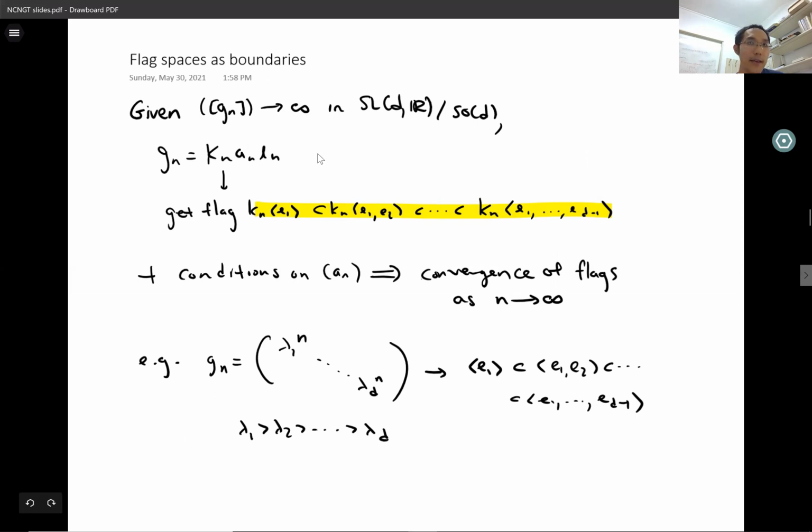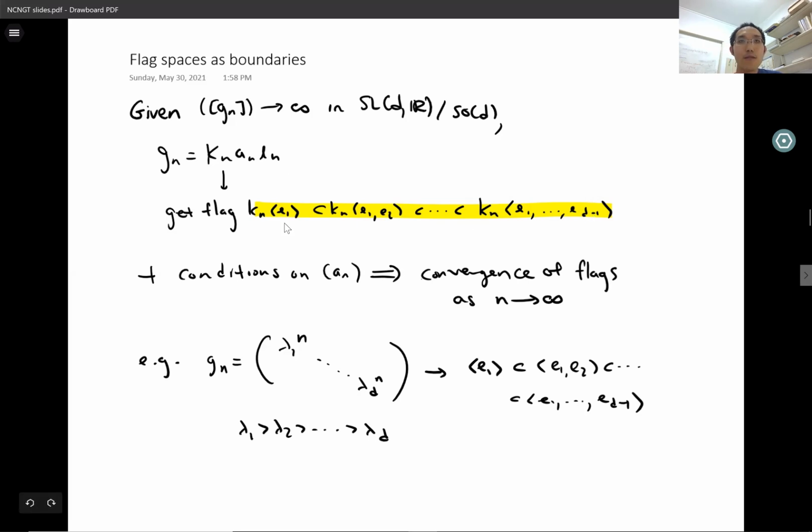We're going to ignore most of it and just look at the orthogonal matrices K_n on the left, or rather at the sequence of flags corresponding to these matrices. So what's a flag? Each flag is a sequence of nested vector spaces. We get these flags by looking at where our matrix sends the span of the first standard basis vector, and then where it sends the span of the first two standard basis vectors, and so on.